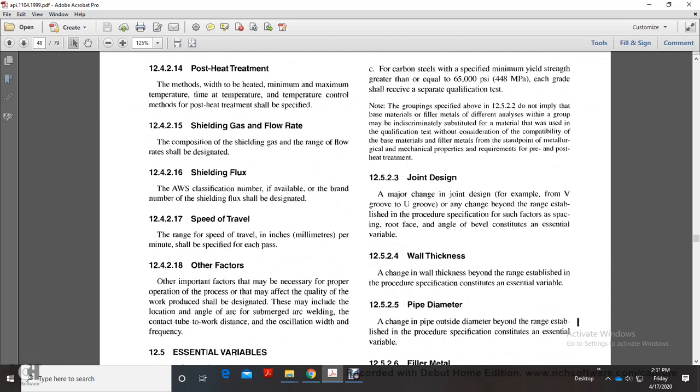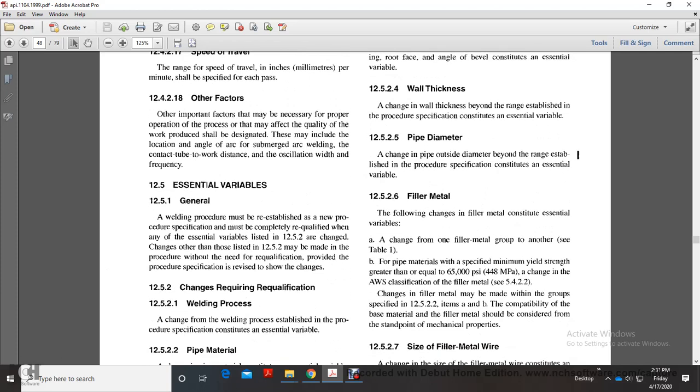12.4.2.18 Other factors. Other important factors may be necessary for proper operation of the process, affecting the quality of the weld and the work produced, and shall be designated. These include the location and angle of the arc, for submerged arc welding the contact tube to work distance, and the oscillation width and frequency. Essential variables: the general welding procedure must be reestablished.